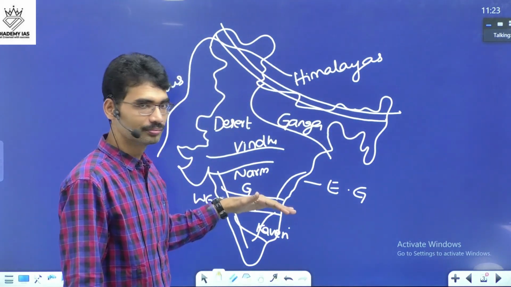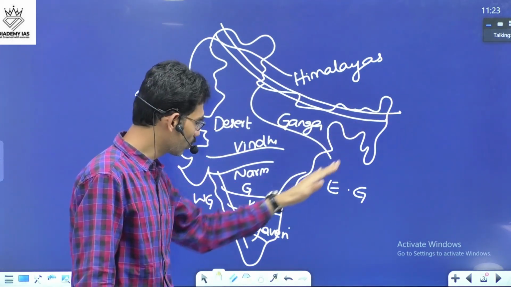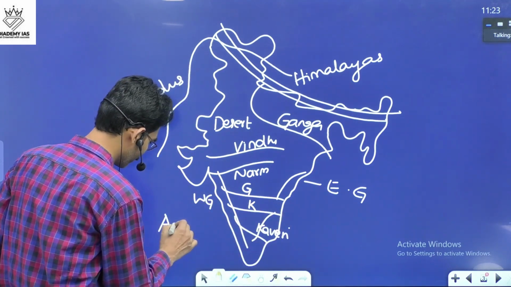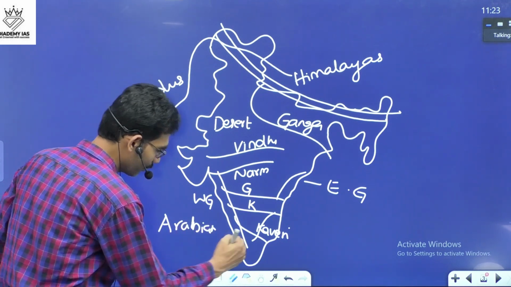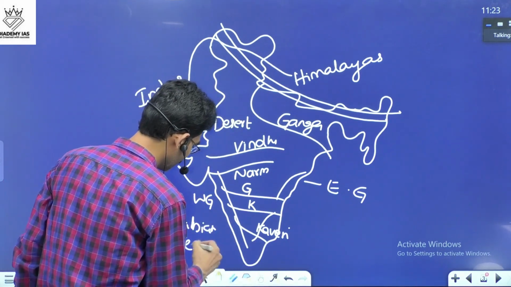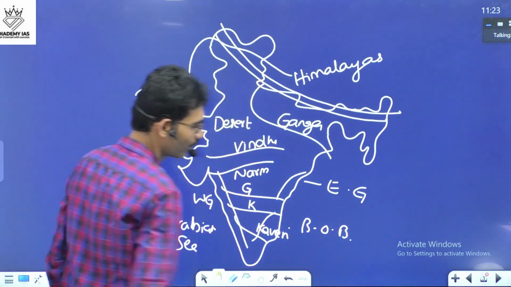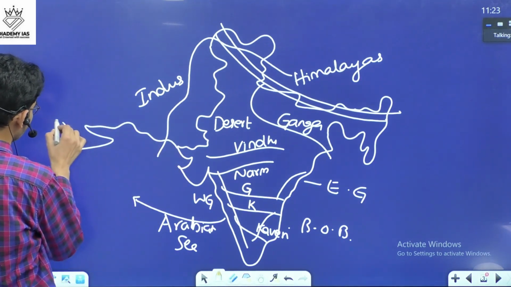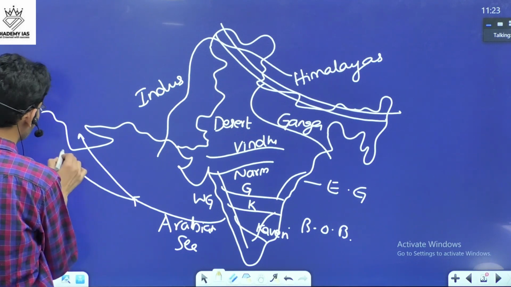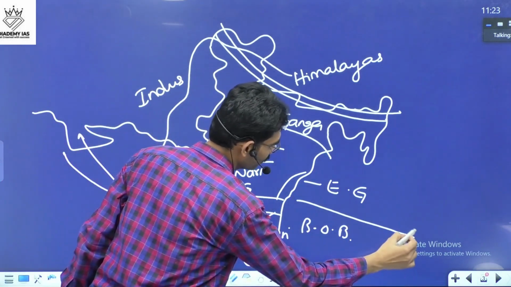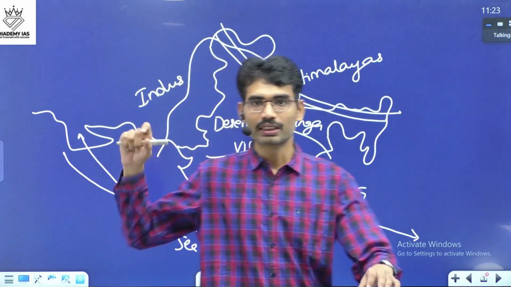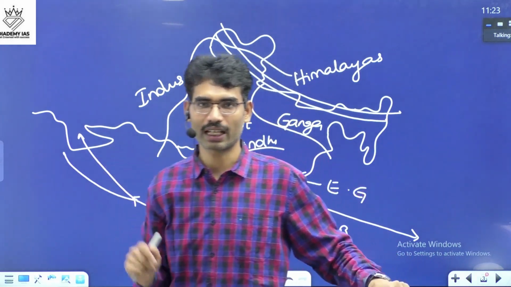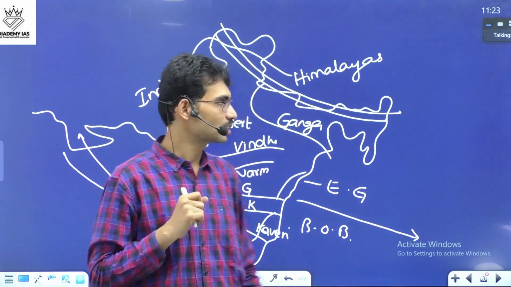So many rivers are there, mountains are there, coastal area is there. We were surrounded by two water bodies: below is the Indian Ocean, this side the Arabian Sea, and the Bay of Bengal. Through the Indian Ocean, we were always connected to this part, and we were connected to this part also. This geographical understanding is always very, very crucial when you are reading about any particular timeline. Now you come to the prehistoric period.